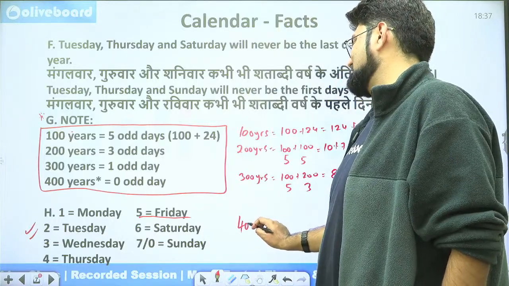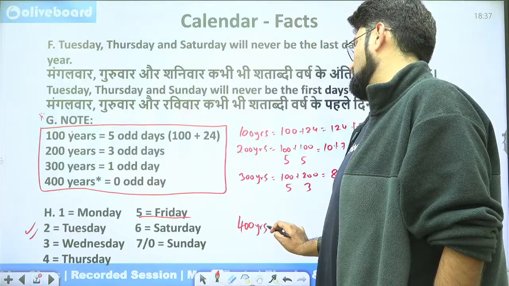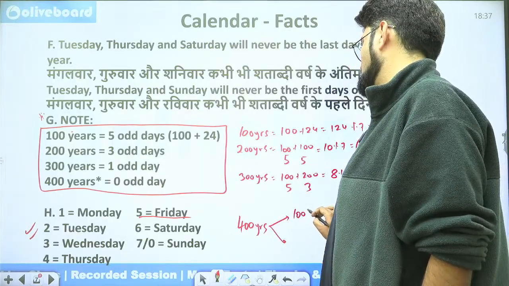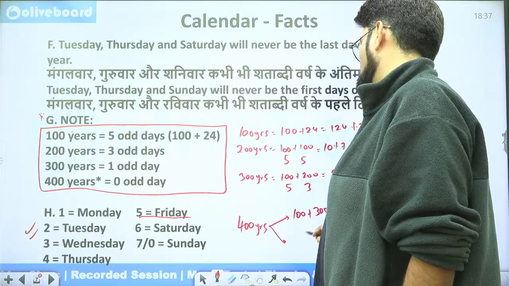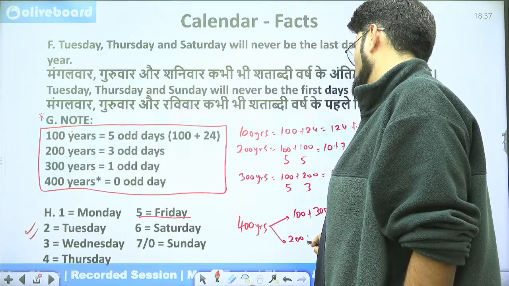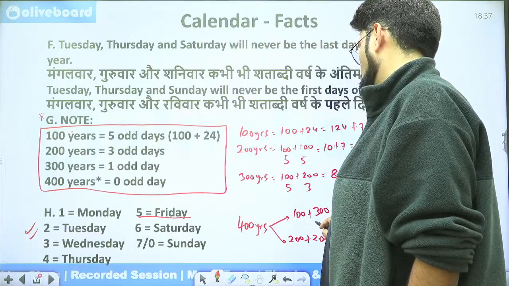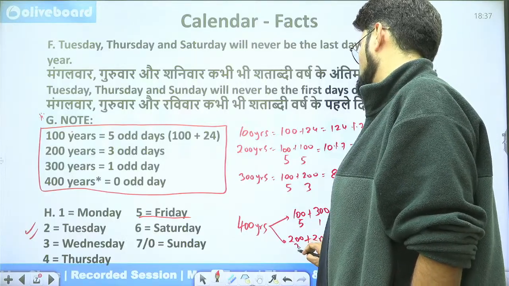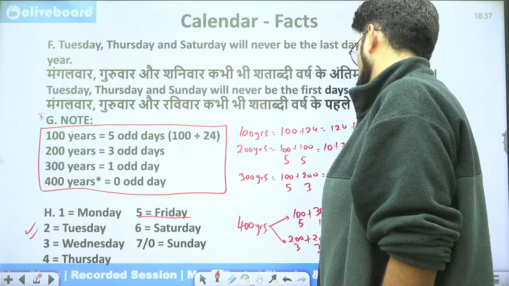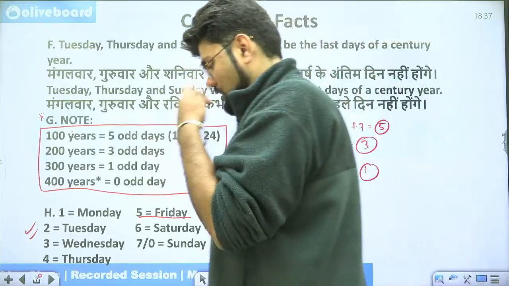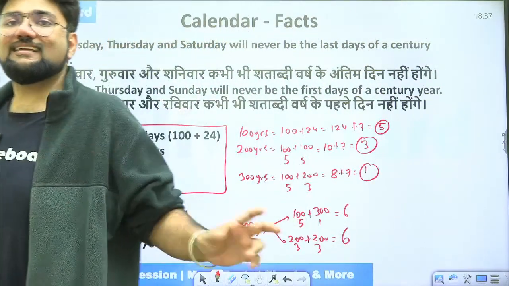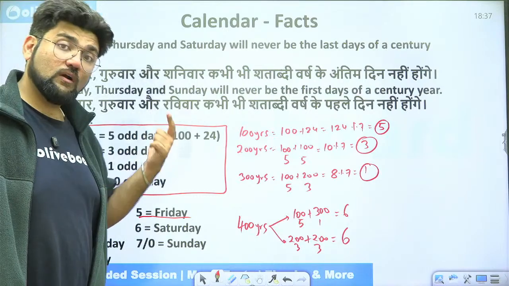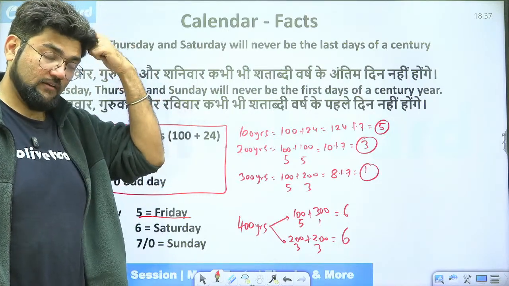Now 400 years will be slightly tricky. Why? Because there are two approaches to it. Number one is 100 plus 300 and number two is 200 plus 200. What do we do now? So 100 is 5, 300 is 1, 5 plus 1 is 6. 200 is 3, 200 is 3, 3 plus 3 is also 6. So no matter how we are calculating, we are still getting 6 odd days, but you said we have 0 odd days. Now what is this? So come back to where we had started from, okay?